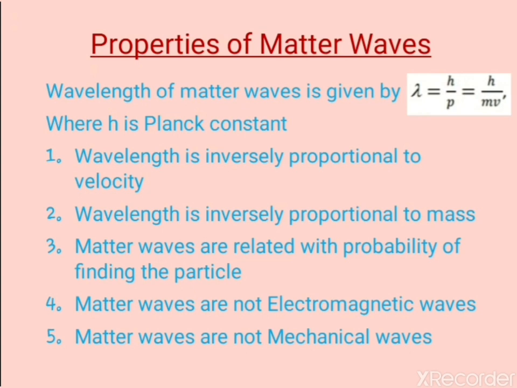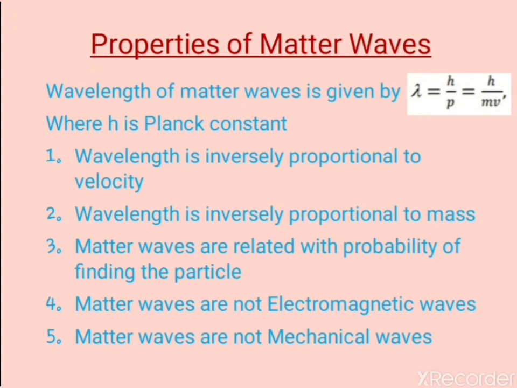There are several properties of matter waves, depending on this equation, listed as below. The first property is that wavelength is inversely proportional to velocity. That means the wavelength of matter waves is inversely proportional to the velocity of the particle, that is lambda is inversely proportional to v. Thus when the particle is at rest, its velocity is 0, and its de Broglie wavelength becomes infinity. The smaller the value of velocity, the longer is its wavelength. It means that matter waves are detectable only for moving particles.